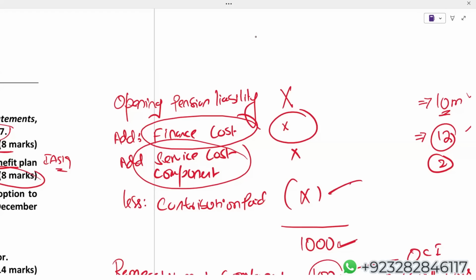Let me repeat: contribution paid increases plan assets, and due to the increase in plan assets, your liability will reduce. Service cost component, operating category. Finance cost is financing category. Students, you have to mention things like that. If you're not mentioning, you will be losing marks.